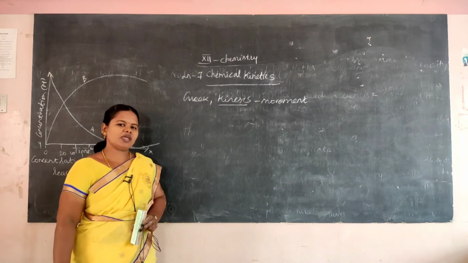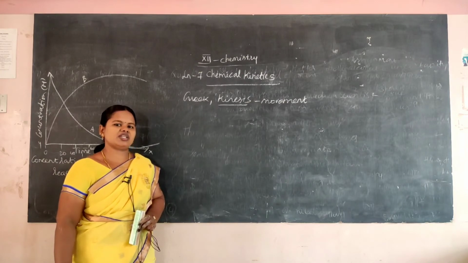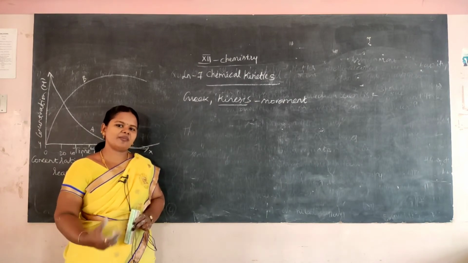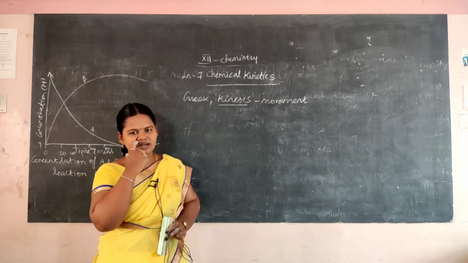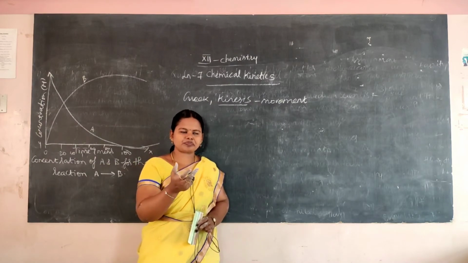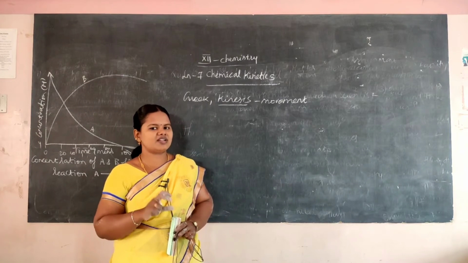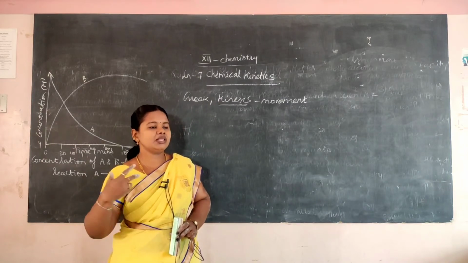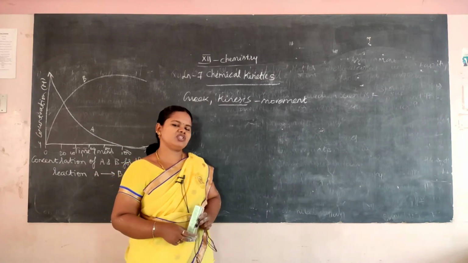Okay, so chemical kinetics is nothing but the science of the study of the rate and mechanism of the chemical reaction under given conditions of temperature, pressure, concentration, etc. So chemical kinetics tells us at what speed a reaction happens, how much time it takes, what its order is, whether it is first order or second order, and how it proceeds at a given temperature, pressure and concentration.